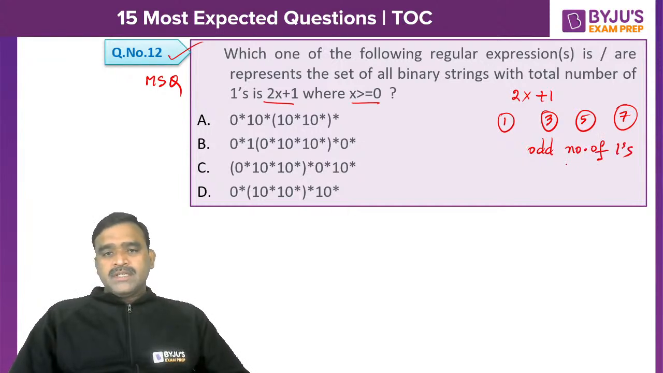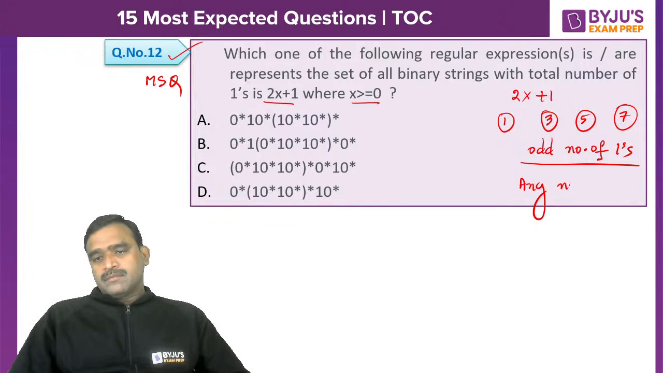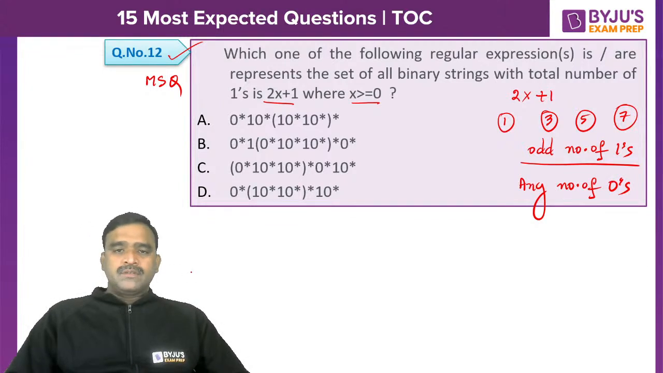And what about the zeros? We can have any number of zeros. Odd number of ones, and we can have any number of zeros. Only ones are odd, any number of zeros.